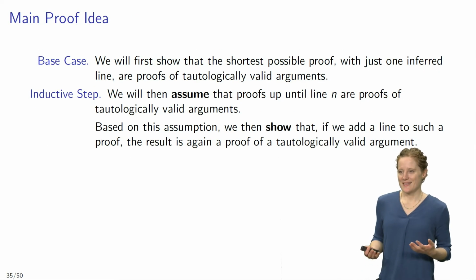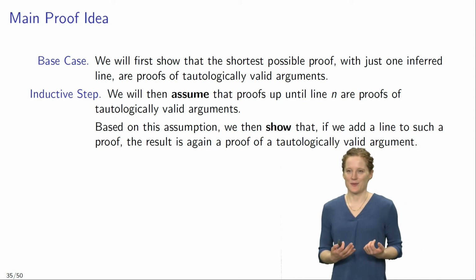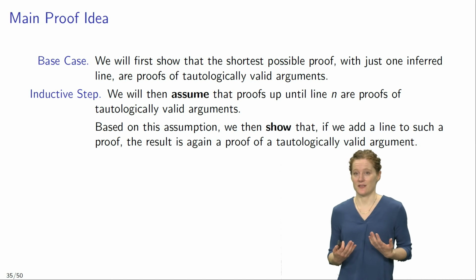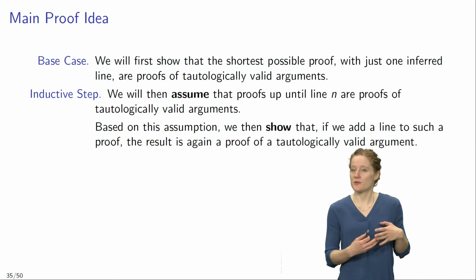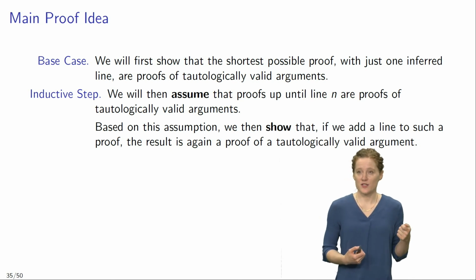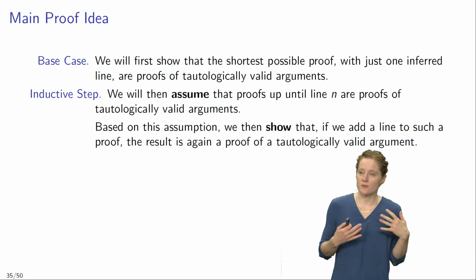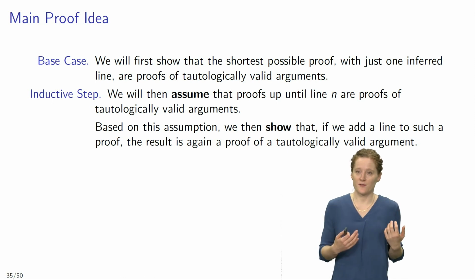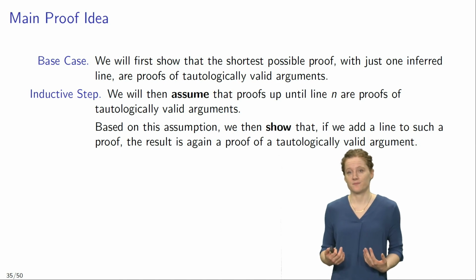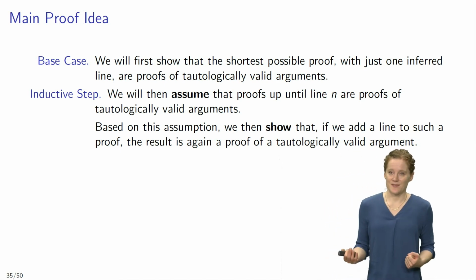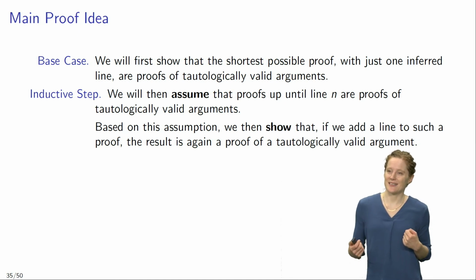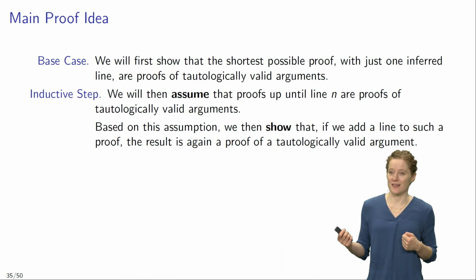Now, based on this inductive definition of what a TFL proof is, we can now prove that TFL is sound. And to this end, we are going to proceed in two steps. In the base case, we will first show that the shortest possible proofs with just one inferred line are proofs of tautologically valid arguments. And for the inductive step, we will then assume that proofs up until line n are proofs of tautologically valid arguments.